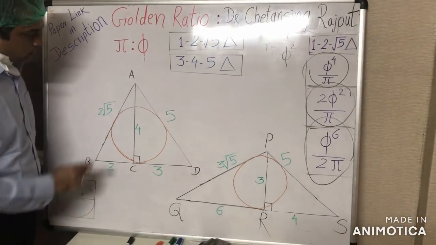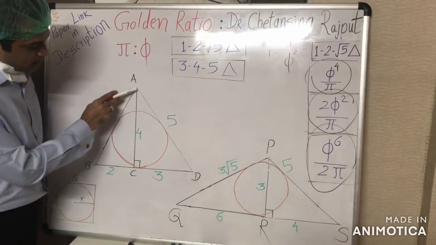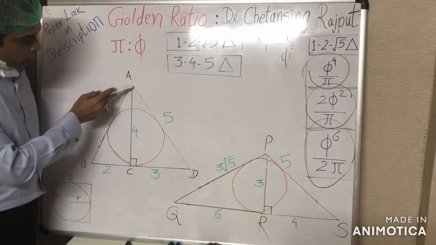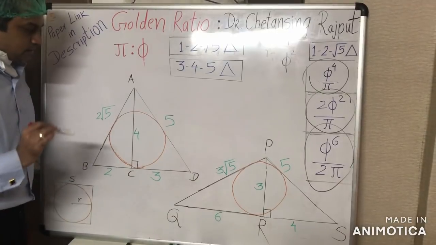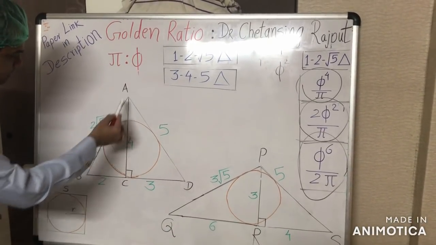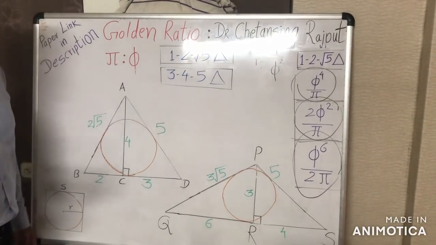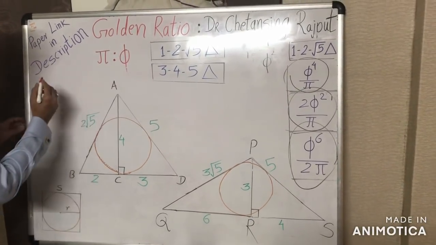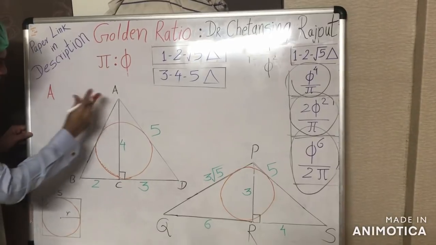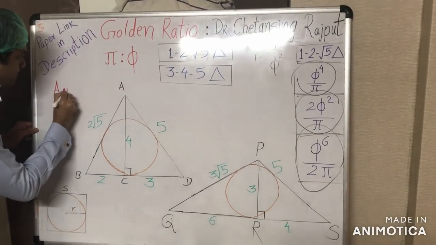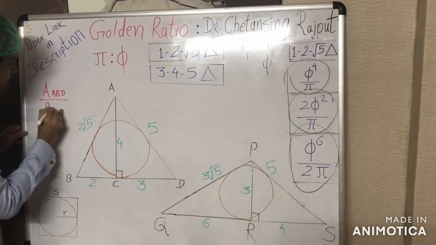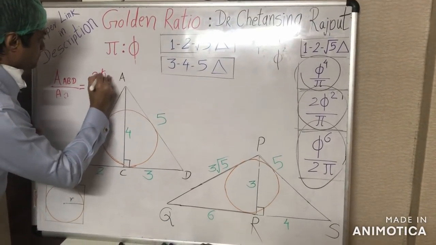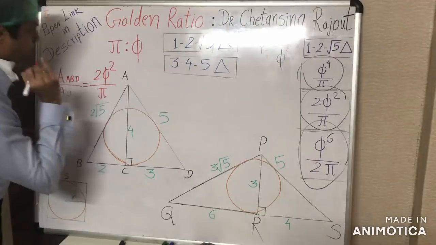If we connect the 1 to root 5 triangle and the 3, 4, 5 triple with their common longer catheti AC, and incorporate the incircle in this combined triangle ABD, here also we observe a similar precise correlation: the area of this triangle ABD upon the area of its incircle is precisely equal to twice phi square upon pi.